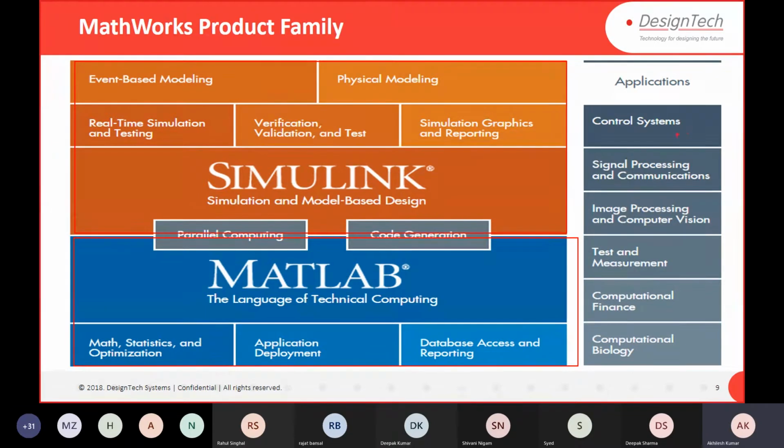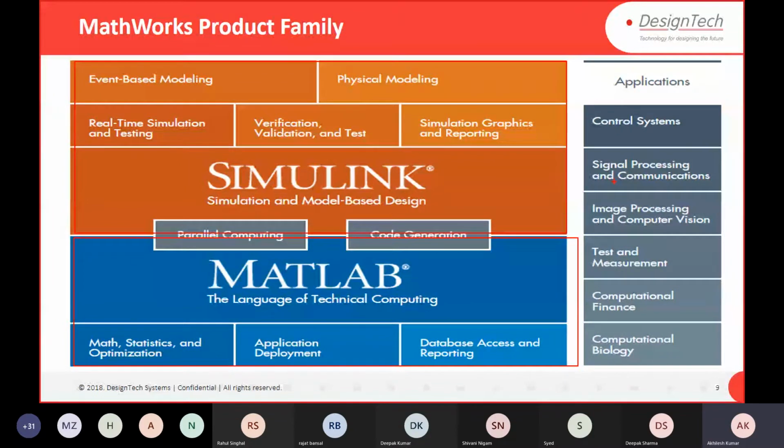We have tools available for control systems. If you want to design a complete control system, you can design it. Or if you're doing signal analysis, we have signal processing modules available. If you are working on communications, we have modules available. Somebody working on image processing or computer vision for surveillance purposes, if you want object tracking or detection kind of things, you can use image processing and computer vision with MATLAB.